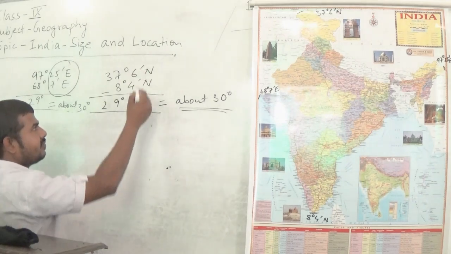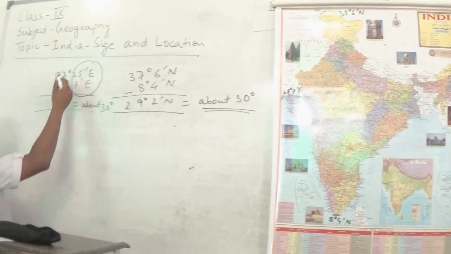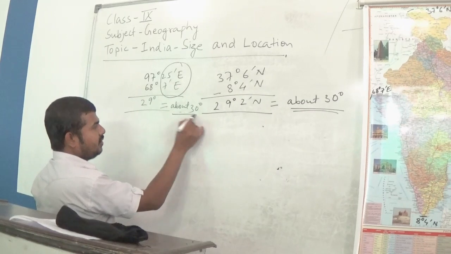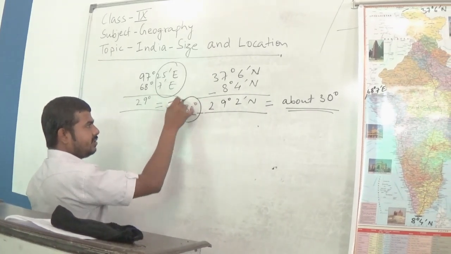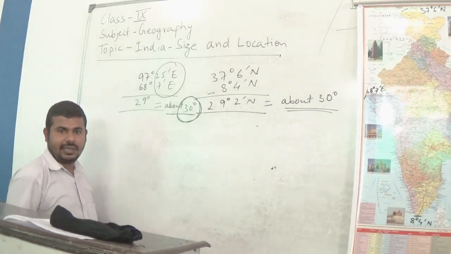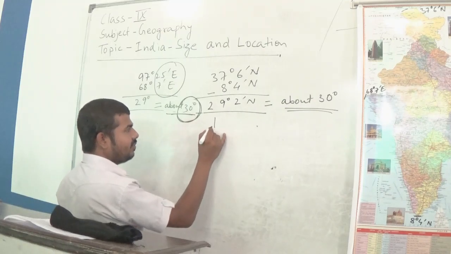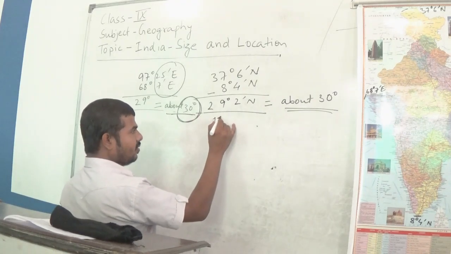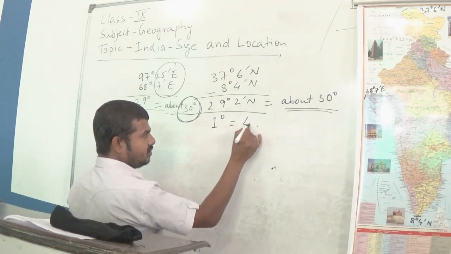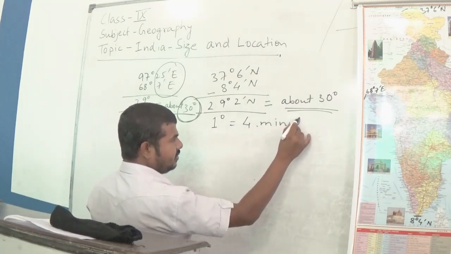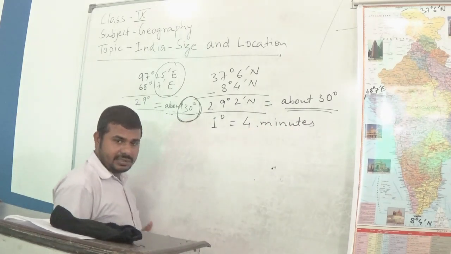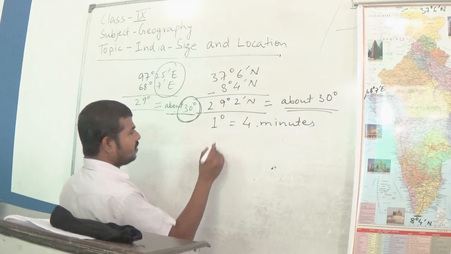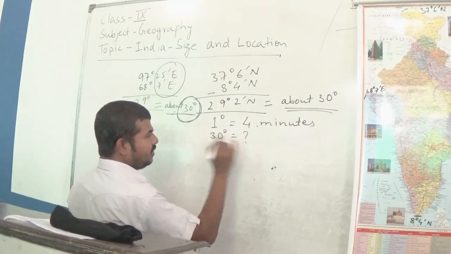The east-west extension is about 30 degrees, and we have already learned that 1 degree is equal to 4 minutes. Now let us calculate. So 30 degrees is equal to what?